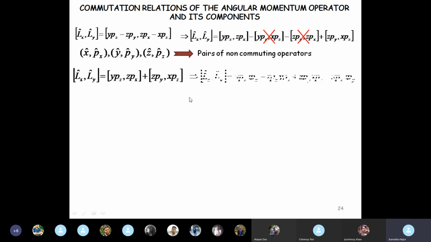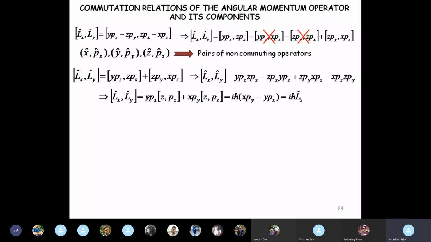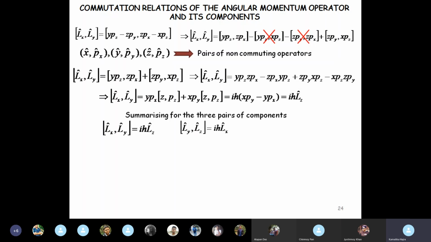Now, if you expand them and then take commons, you will find that this is equal to i h-cut (x py minus y px), but x py minus y px is Lz, so this is i h-cut Lz. So summarizing for the three pairs of components, we can write the commutator of Lx, Ly is i h-cut Lz, the commutator of Ly, Lz is i h-cut Lx, and the commutator of Lz, Lx is i h-cut Ly.